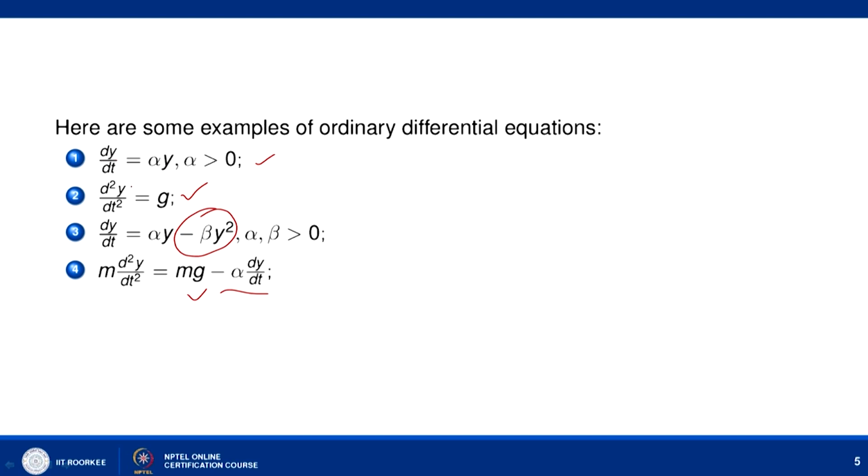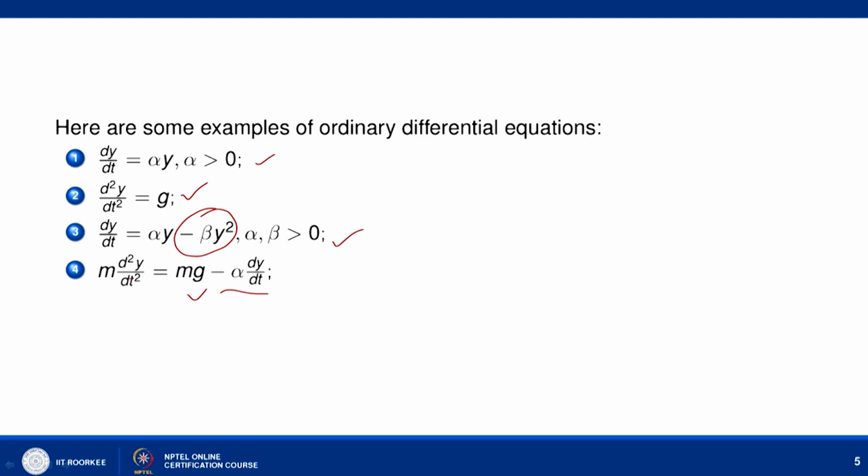For example, in the first, the highest order derivative present is only one, that is dy by dt. So, this is a first order differential equation. Similarly, equation number 3 is also a first order differential equation, while in equation number 4 and 2, there are two derivatives present, one is dy by dt, another one is d2y by dt square, and the highest order is d2y by dt square. So, here the second order derivative is present, and the order of the differential equation comes out to be 2.